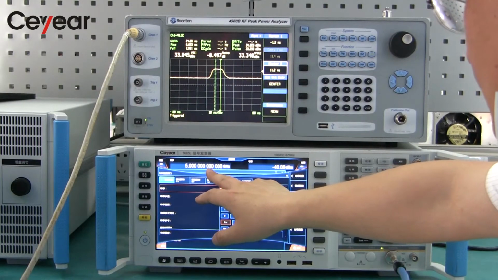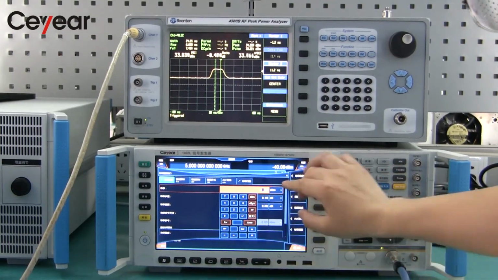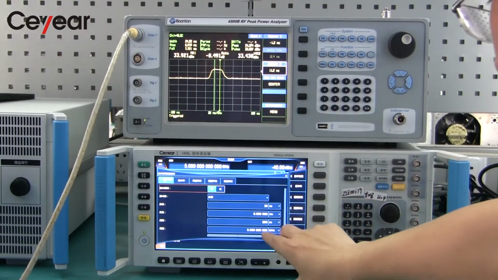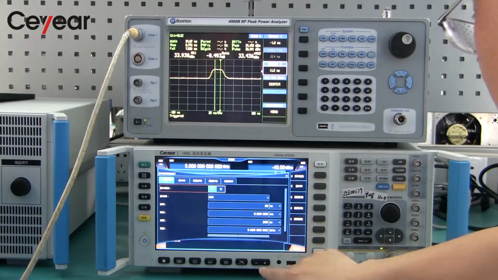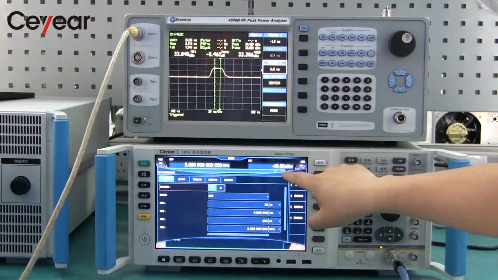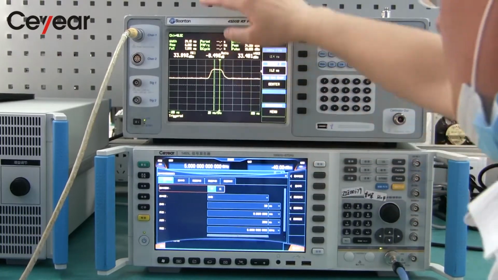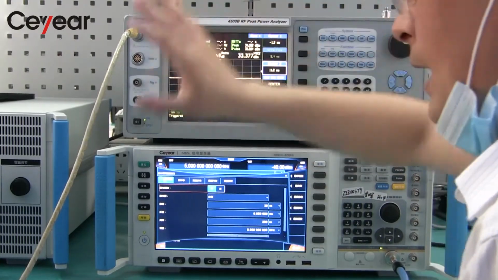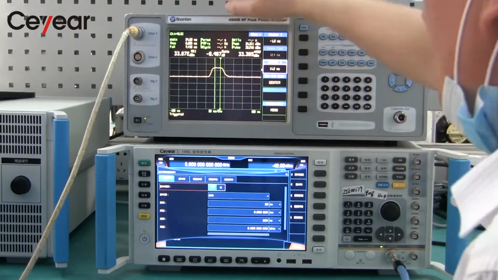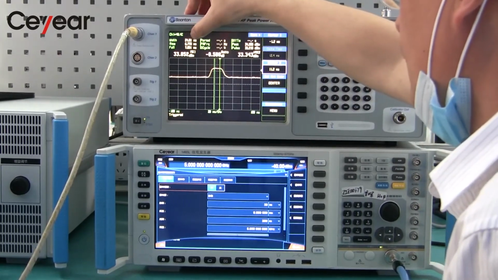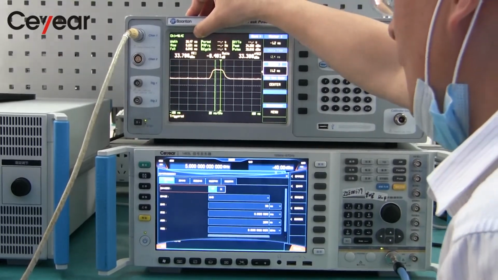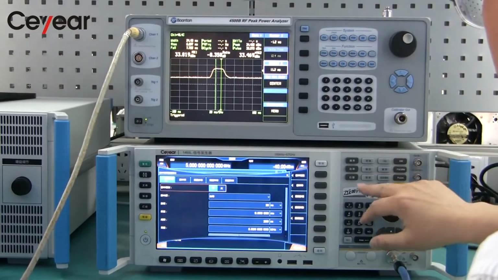Firstly, we set the frequency at 5 GHz and the output power at minus 40 dBm. The pulse width is 30 nanoseconds. The pulse period is 200 nanoseconds. As you can see, a 33 dBm signal is generated after amplifying and attenuating at minus 40 dBm output power. The rise time is 6 to 7 nanoseconds. The pulse width is 24 nanoseconds.